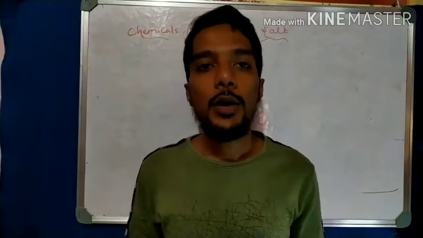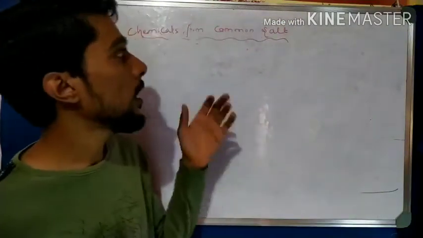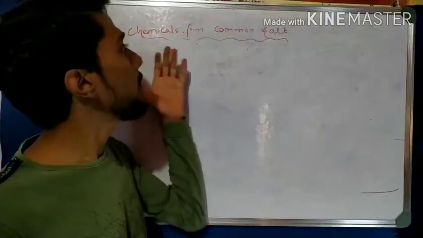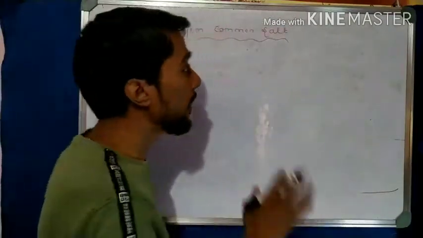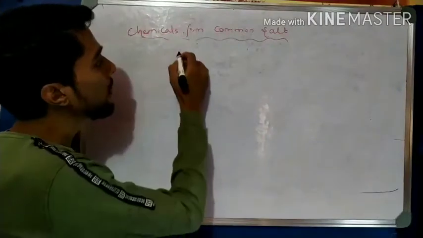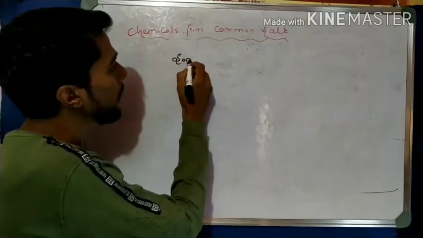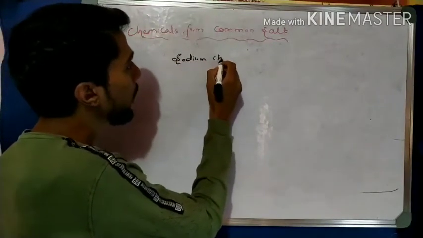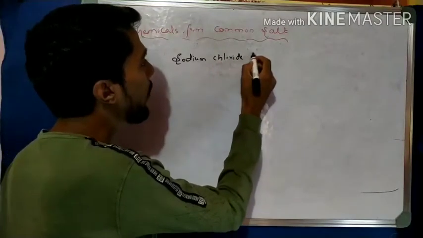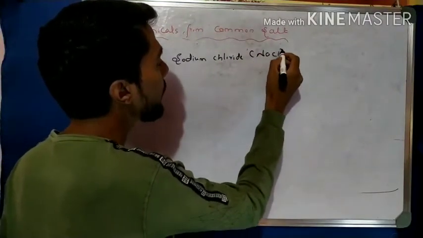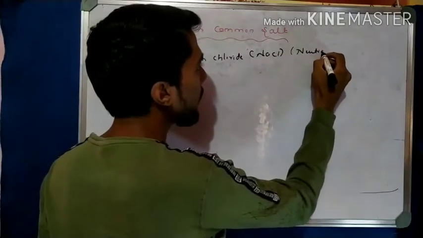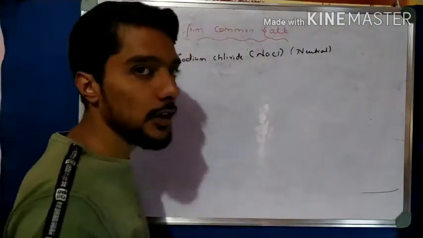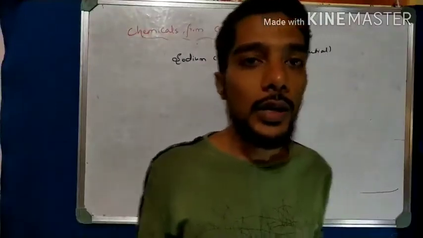Now let's talk about another very important concept of salt, that is chemicals from the common salt. So we know about the common salt. The chemical name of the common salt is sodium chloride, and the formula is NaCl. And we all know that this is neutral, because both the acid and base are strong, so we get a neutral salt.